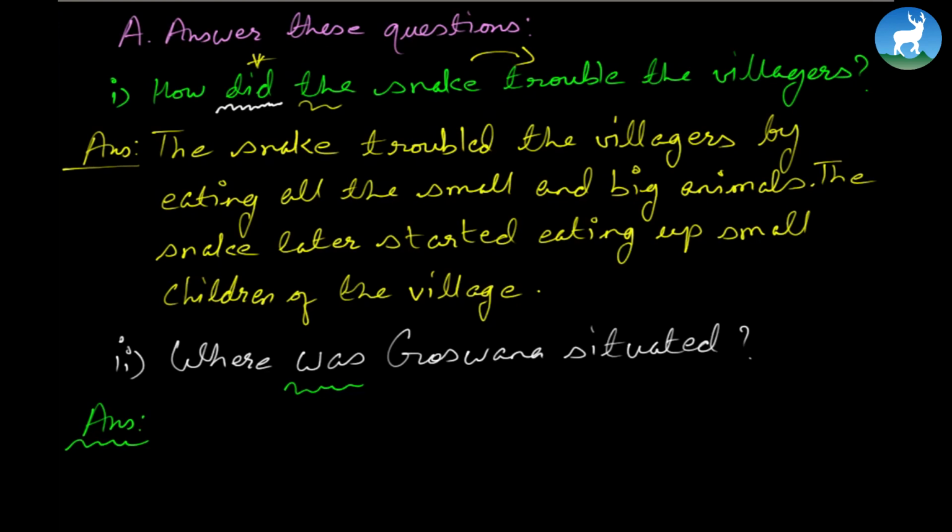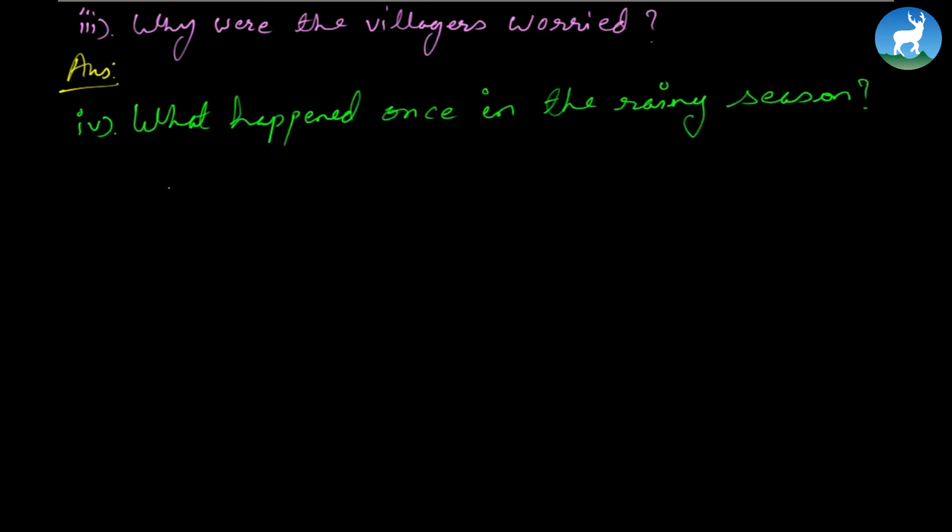Now, let's move further. You can do that on your own, of course. Number 3: Why were the villagers worried? The villagers were worried because, remember the biggest snake? Again, a very simple question. Now, what happened once in the rainy season?